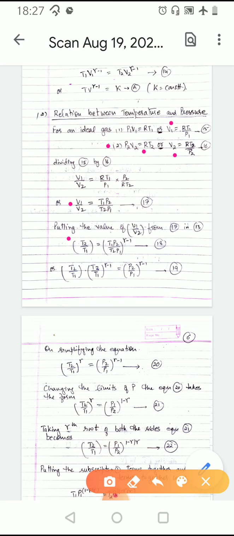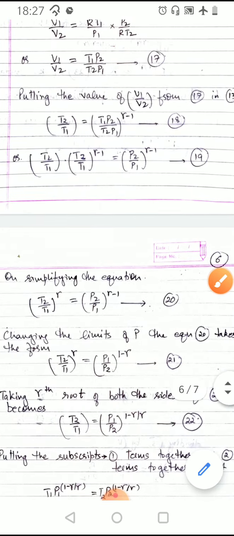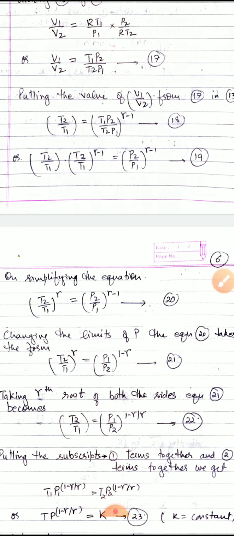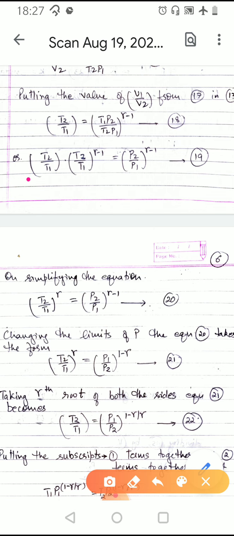the expression becomes T2 upon T1 is equal to T1 into P2 upon T2 into P1, raised to the power of gamma minus 1. Now rewriting this equation as T2 upon T1 into T2 upon T1 raised to the power of gamma minus 1 is equal to P2 upon P1 raised to the power of gamma minus 1. On further simplification of the equation, the expression 19 becomes T2 upon T1 raised to gamma is equal to P2 upon P1 raised to the power of gamma minus 1.